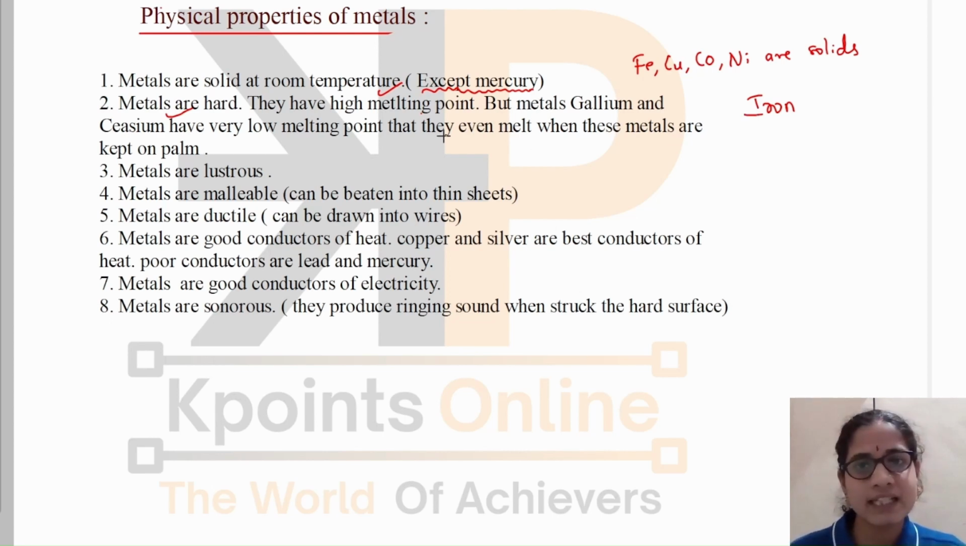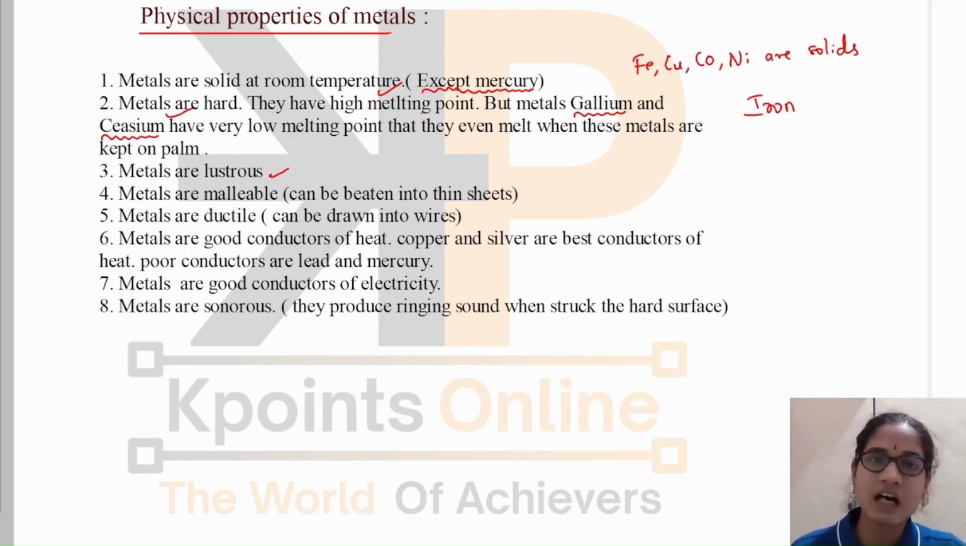But you should remember that among these metals, only gallium and cesium have a low melting point. They have such a low melting point that they even melt if you keep them on your palm. These are the only two metals which have a low melting point. You should remember these exceptions.